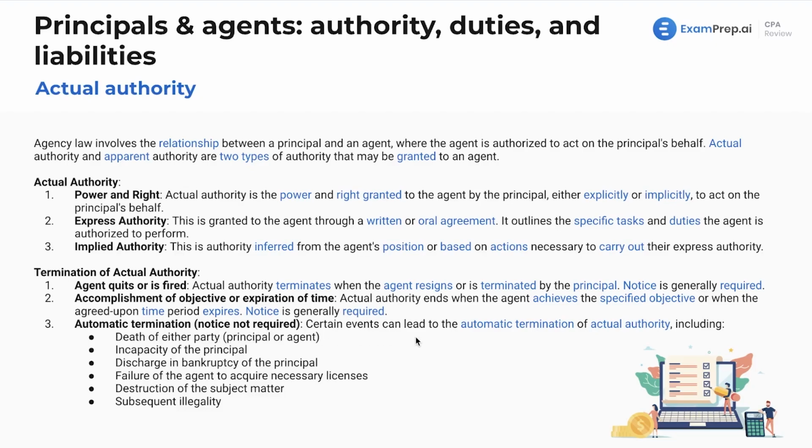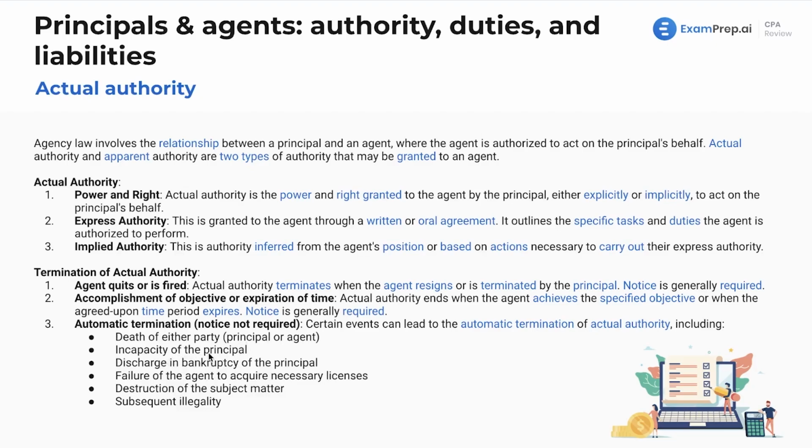Now, automatic termination, notice is not required. There are certain events that can lead to the automatic termination of actual authority. These include death of either party. Once this happens, notice, again, is not required to these third parties. It's just whatever happens after that is not valid. So if I'm an agent and the principal dies, and maybe I know it or I don't know it, doesn't matter, and I go and enter into a contract on the principal's behalf, well, the principal's dead. So that's an automatic termination of the relationship. There's no contract valid at that point.